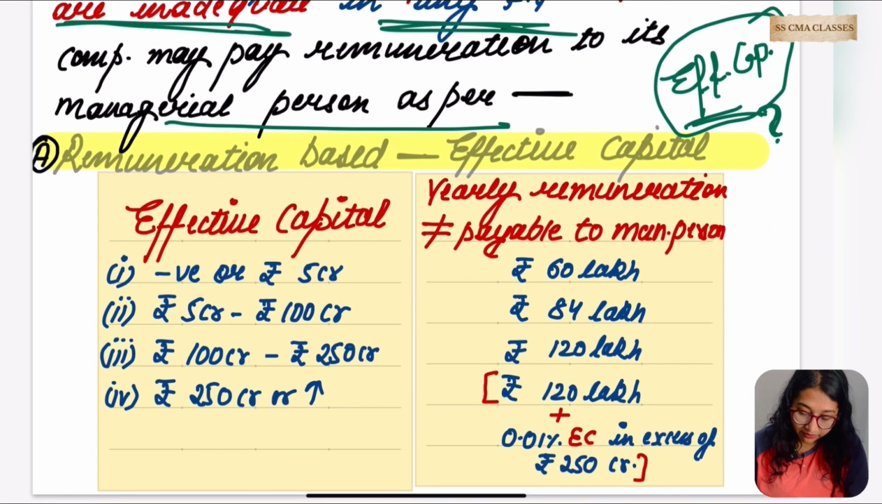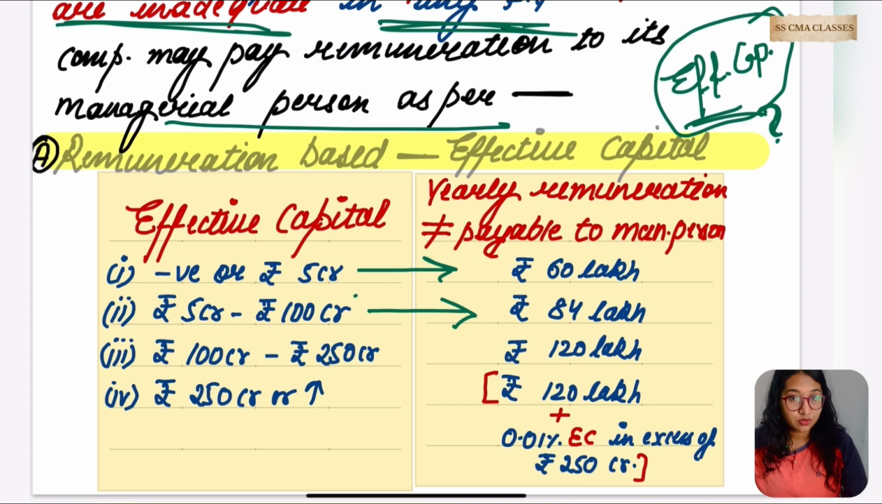If the company is having negative effective capital or up to 5 crore, from negative to 5 crore, the limit should not exceed rupees 60 lakh. Where the company is having effective capital of 5 crore to 100 crore, the limit would be up to 84 lakh. Next, if the company is having effective capital of 100 to 250 crore, the remuneration payable should not exceed 120 lakh.